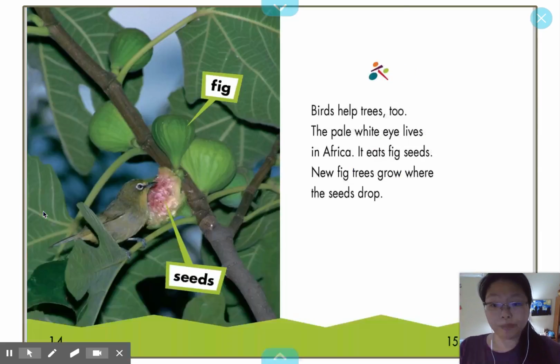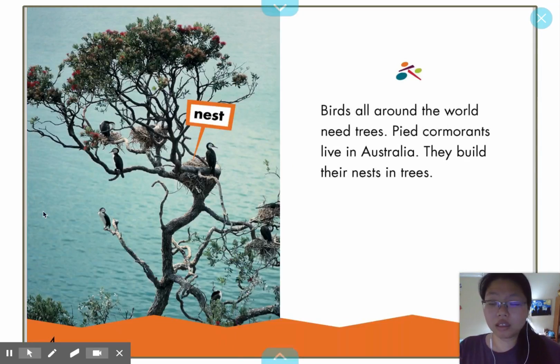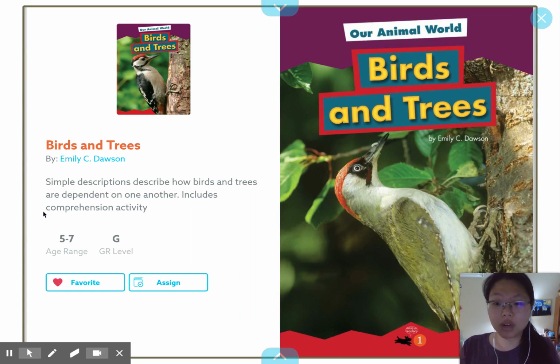Now, looking at these clues and reading the book, I know that my book is all about birds and trees. So I know the main topic is birds and trees. Now, I'm going to think and look for what the author thinks about birds and trees, because we want to know the author's opinion.